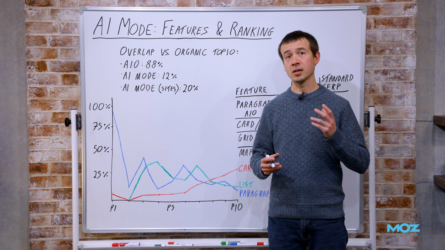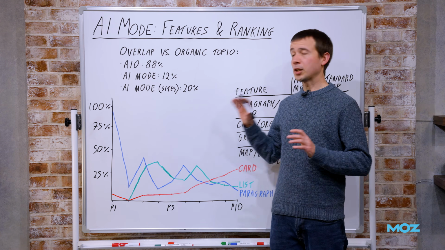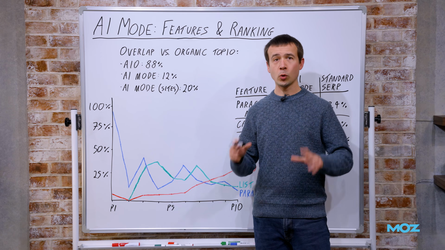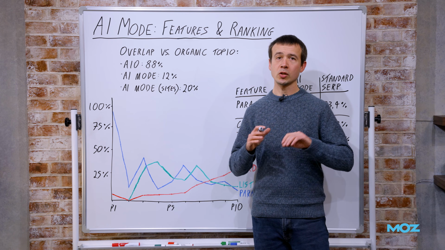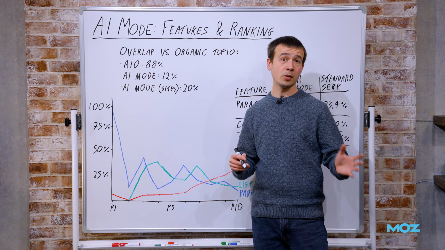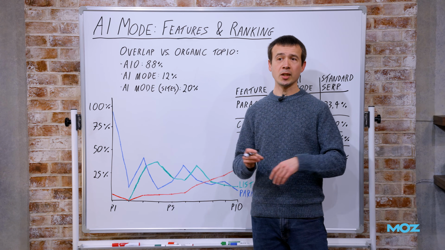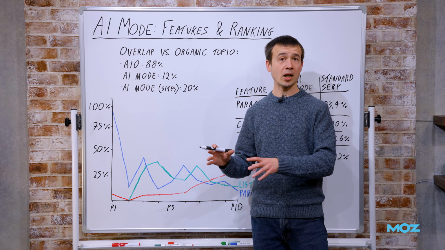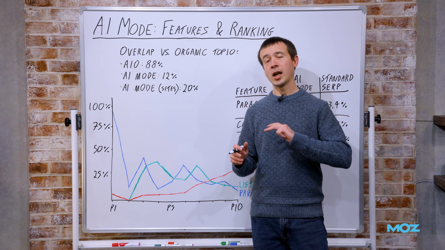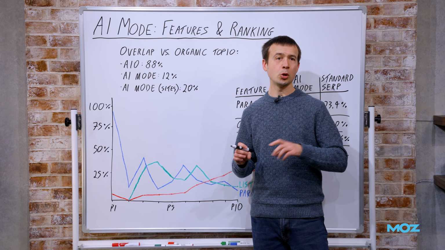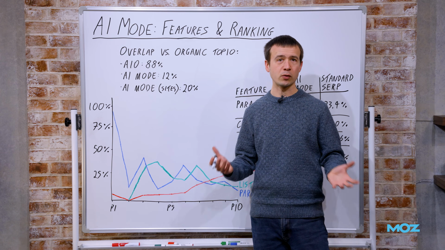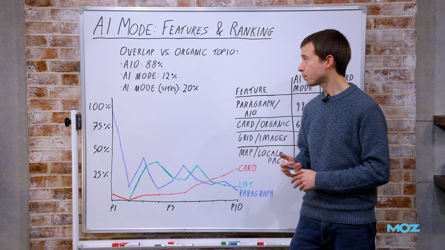Today I want to talk to you about some of the early data we're seeing from AI mode in Stat. The data I'm going to share is based on 40,000 keywords tracked in AI mode and also in regular organic for comparison in Stat. It's the 10,000 Mozcast terms on desktop and smartphone and in two suburban locations, one in the US and one in the UK. So combined, that's 40,000 terms.